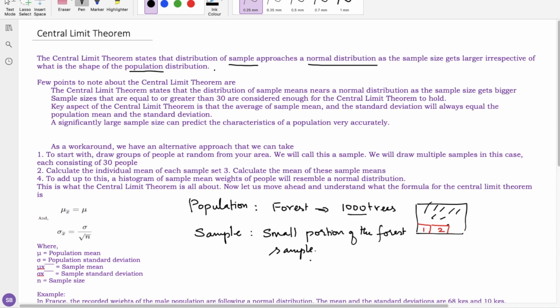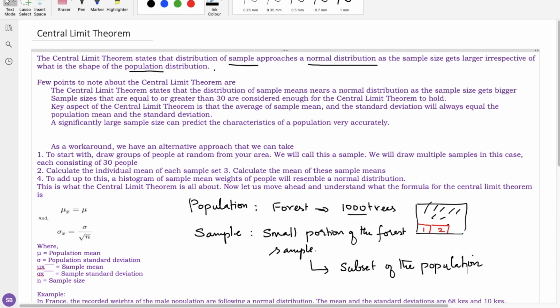Mathematically, we can say a sample is a subset of the population. You need to remember these terms, population and sample.